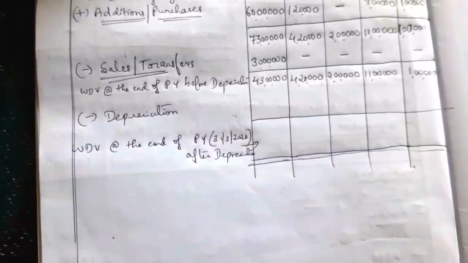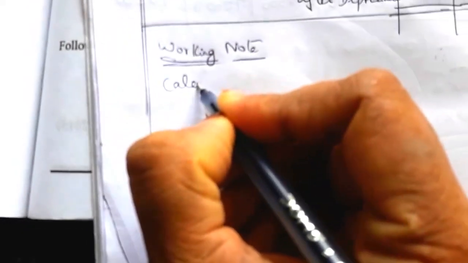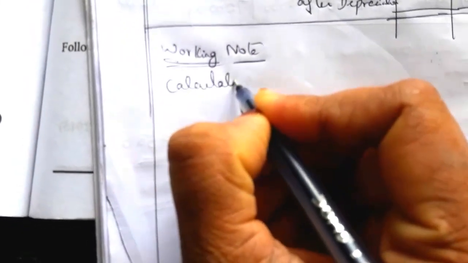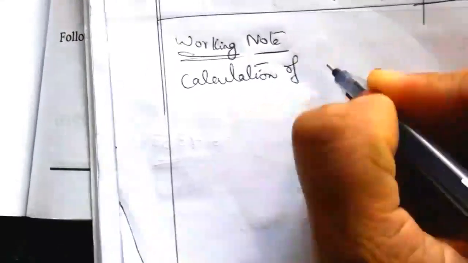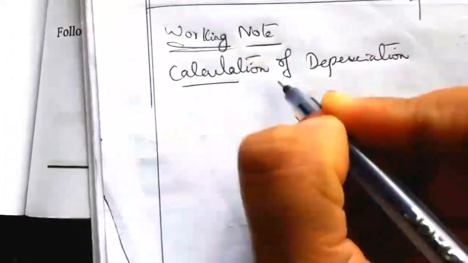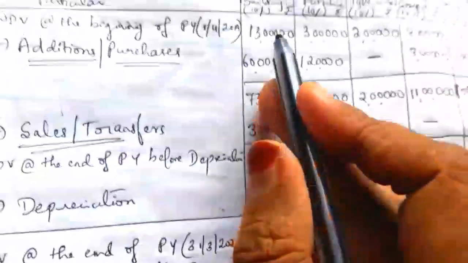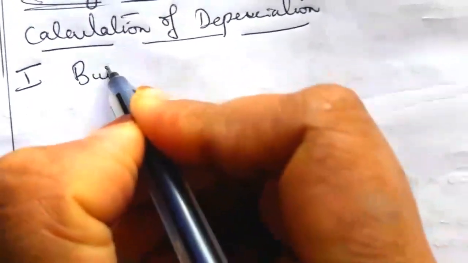Next we have to calculate the depreciation. Now we'll calculate the depreciation. Write a working note with the heading calculation of depreciation. There are many blocks of assets. The first asset we take here is building. For the office building, let us charge the depreciation.